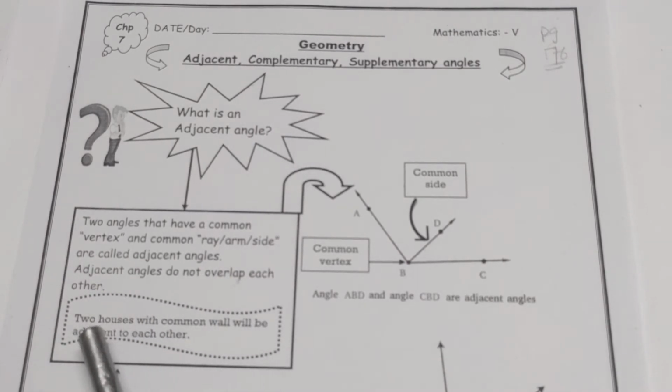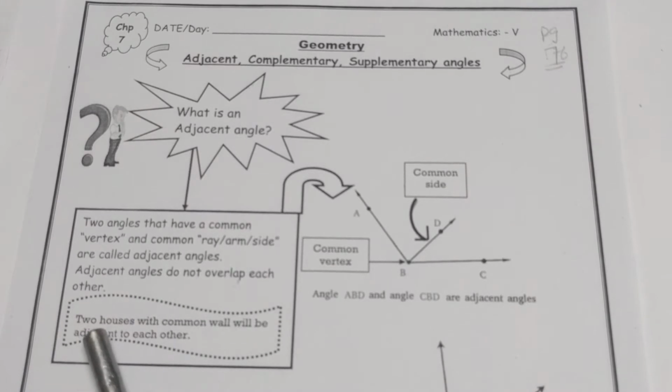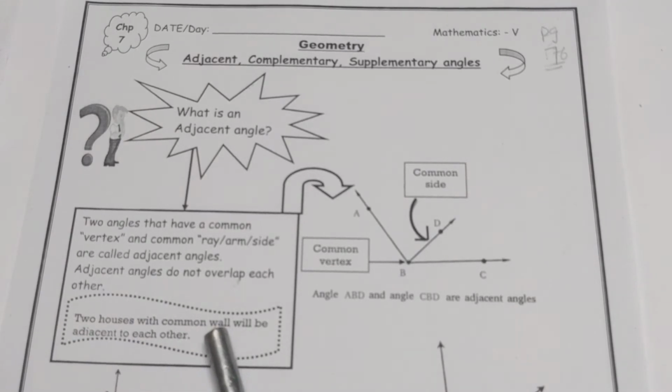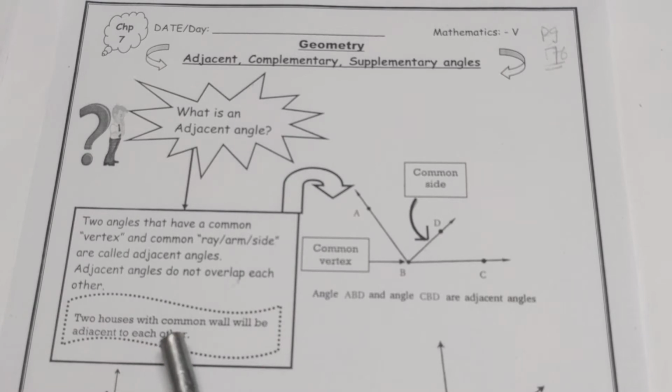The best example of the adjacent angle is two houses with a common wall, which will be adjacent to each other. Like if your neighborhood house has a common wall, like the wall of your house and the wall of your neighbor's house is common. There is one wall which is common for your and for your neighbor's house, then that will be adjacent to each other. So what are the adjacent angles?